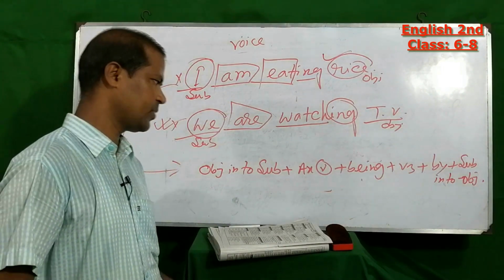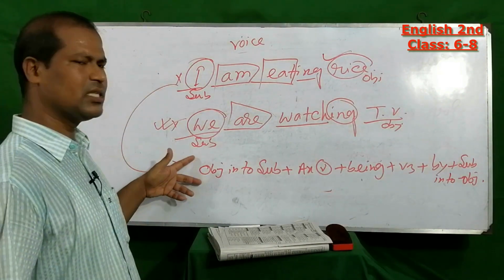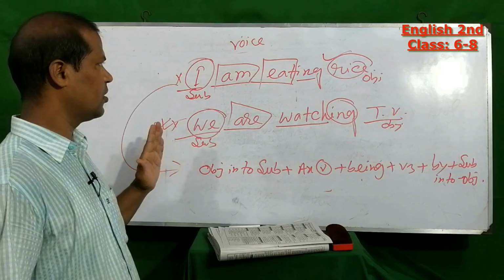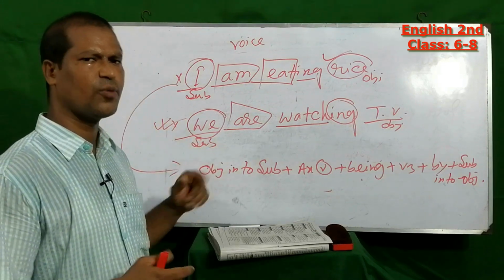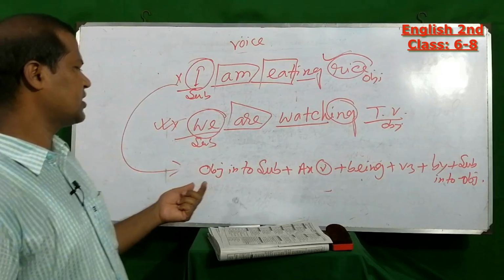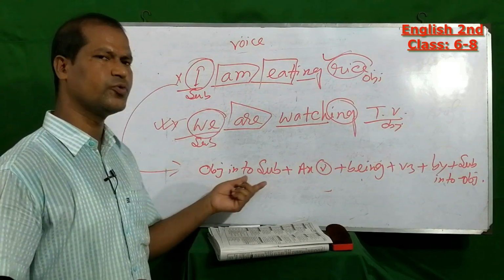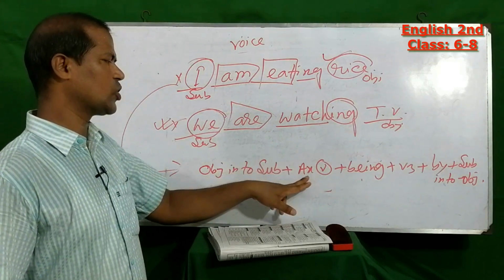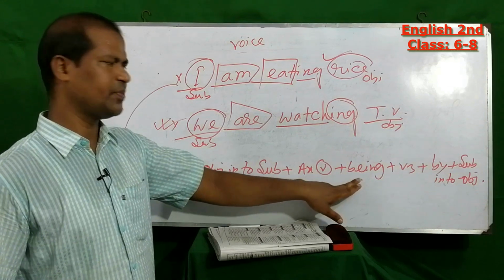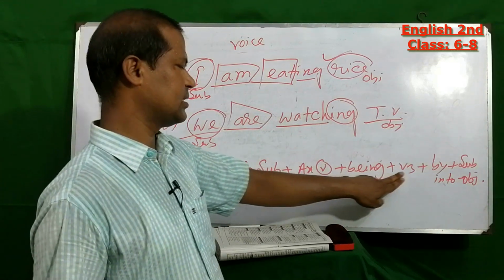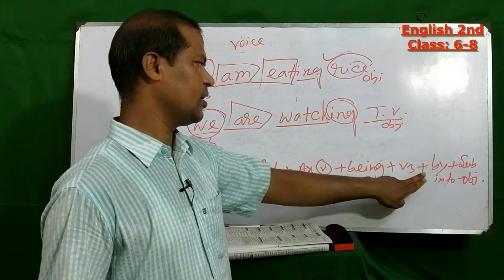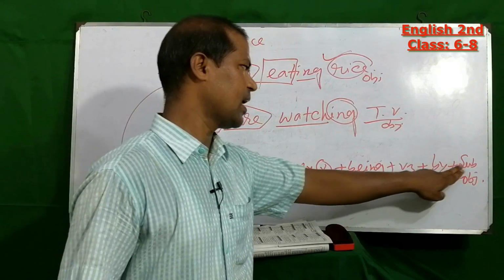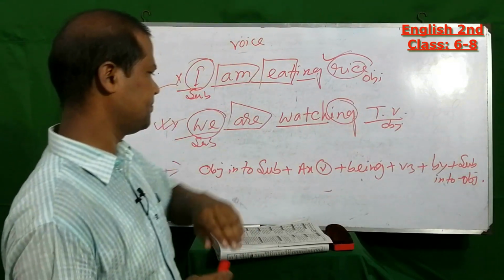Dear student, this is the structure for present continuous tense for making passive voice. First write the object as the subject, then auxiliary verb plus being plus verb 3 plus by plus subject into object.